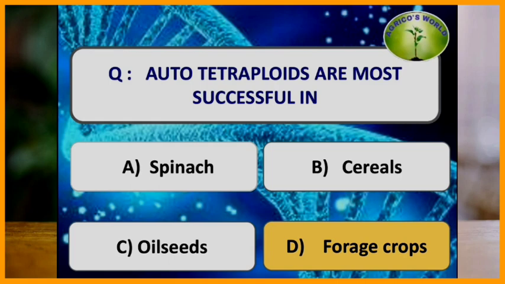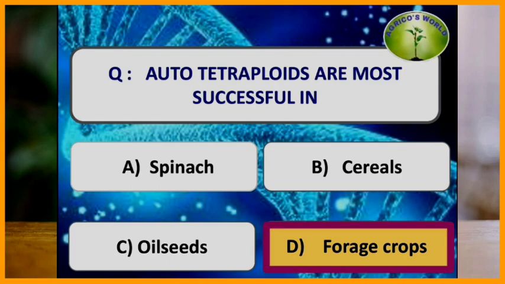Autotetraploids are more successful in? Autotetraploids are more successful in the forage crops, whereas autotriploids are more successful in spinach.